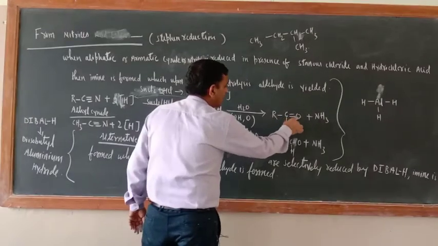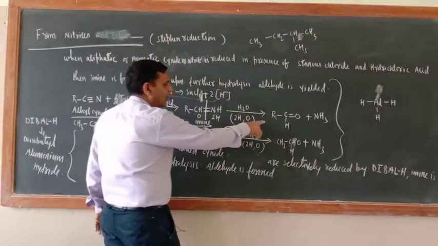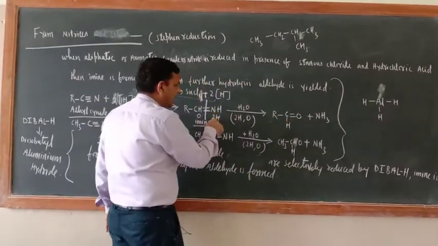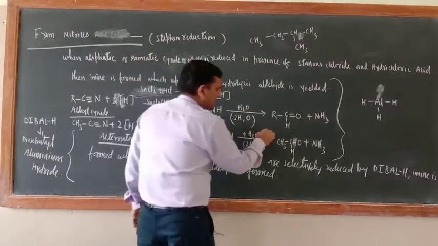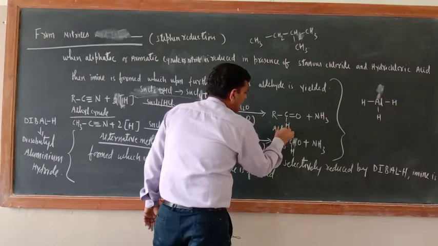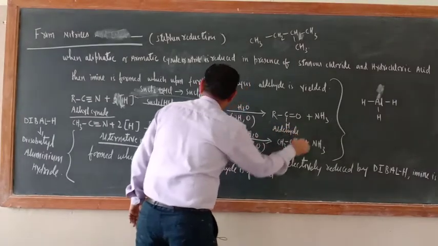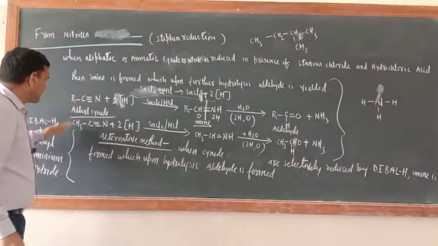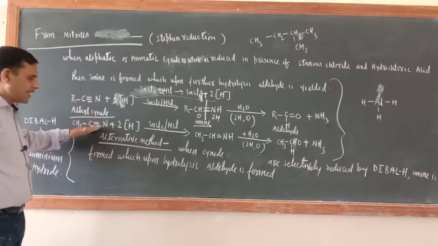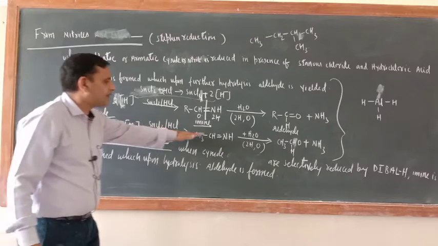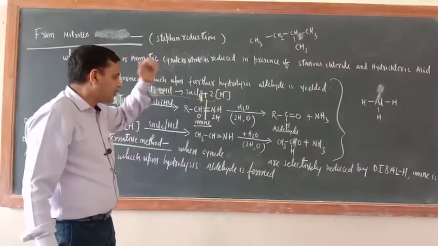Now RCO double bond O and H you have got. This is aldehyde. And NH3 now. 1H is already here, 2H you have added here. So this is aldehyde, and ammonia gas is produced. Now you can take one individual member. This is alkyl cyanide, so CH3CN, methyl cyanide you have taken. In the same way the reaction will be carried out, so aldehyde you will get.